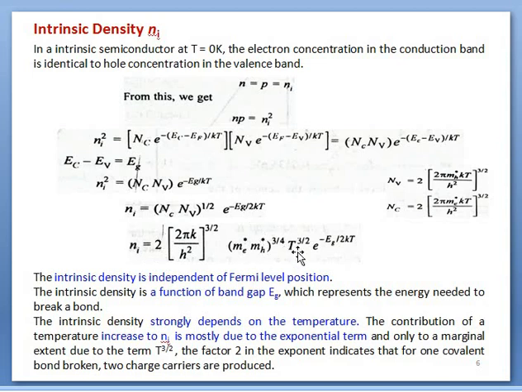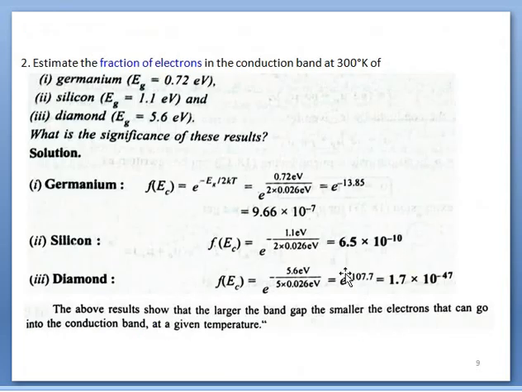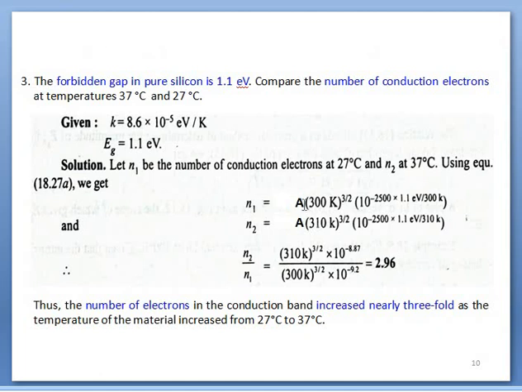And finally T power 3 by 2 and e power minus Eg upon 2k will remain. So this whole factor is replaced as capital A. See here, replaced as capital A, 300 Kelvin, e power Eg upon k and upon T is kept here, and k is the Boltzmann constant. After simplification, the k is kept as a factor in the numerator.